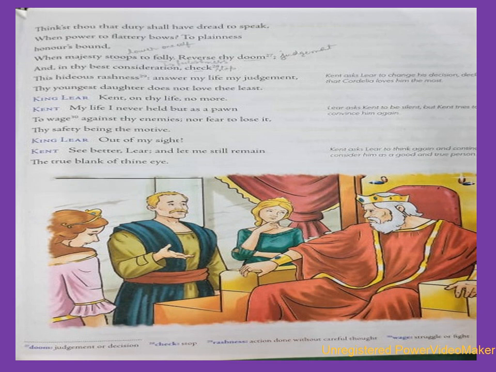So this reference is to King Lear's two elder daughters. Their tongue is flattery, but their heart is empty of love. So he says, a loud mouth often points to an empty heart. And just because she is quiet doesn't mean that she is unloving.